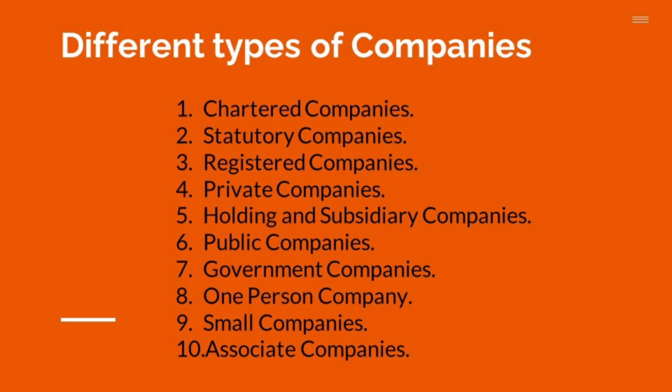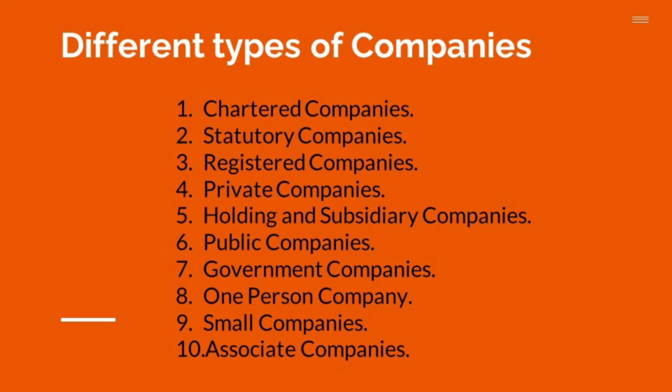Now coming to the next type of company, the government company. A government company means the government has control over those companies. A government company is one in which 51% or more of the paid up share capital is held by the central government, or by any one or more state governments, or partly by the central government and partly by one or more state governments.